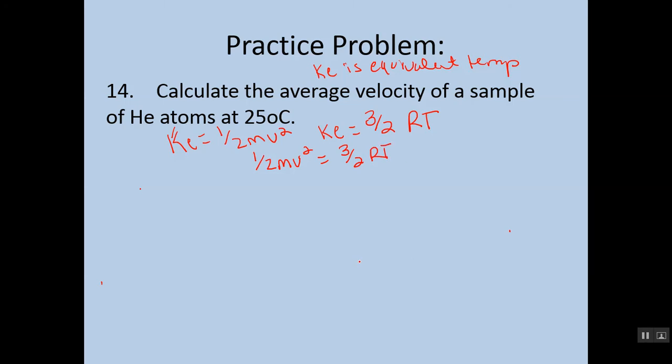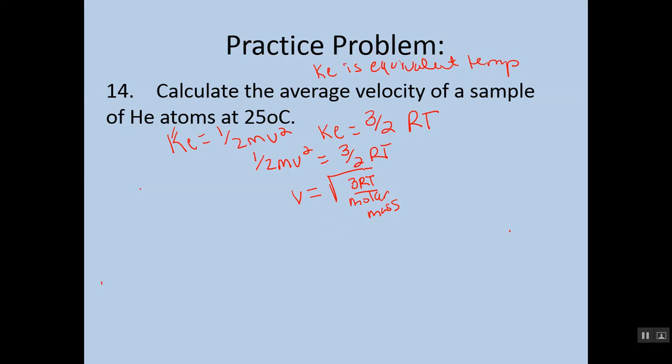Now when we do that, what we actually end up getting is that if we wanted to measure velocity, that velocity would actually be the square root of 3RT over M, and M, generally speaking, is the molar mass, right? So when we say M, we're really just talking about the molar mass of that.